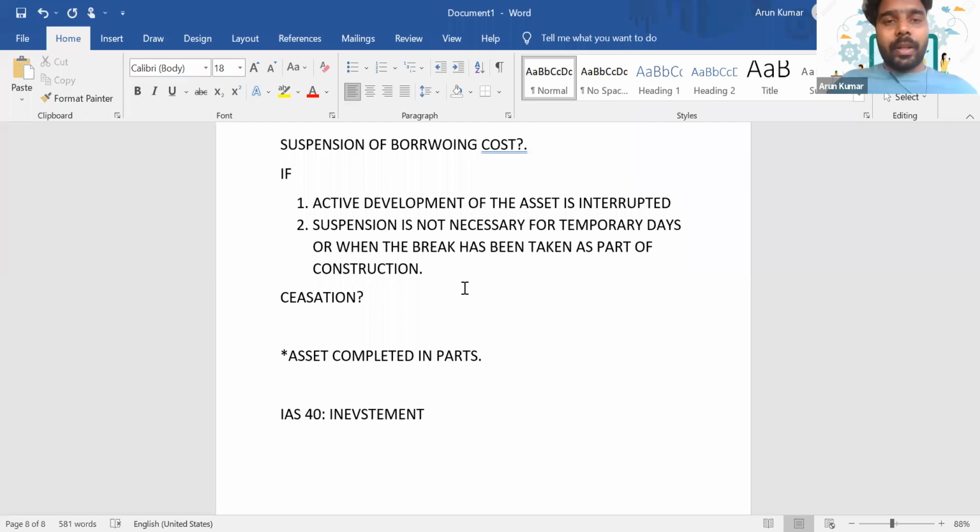So you might have seen that even in IAS 16, there is a definition of a tangible asset which is held for business purposes, meaning held for administrative purposes or for rendering services, or even for rentals, as a part of the definition for IAS 16. Have you noticed that definition?